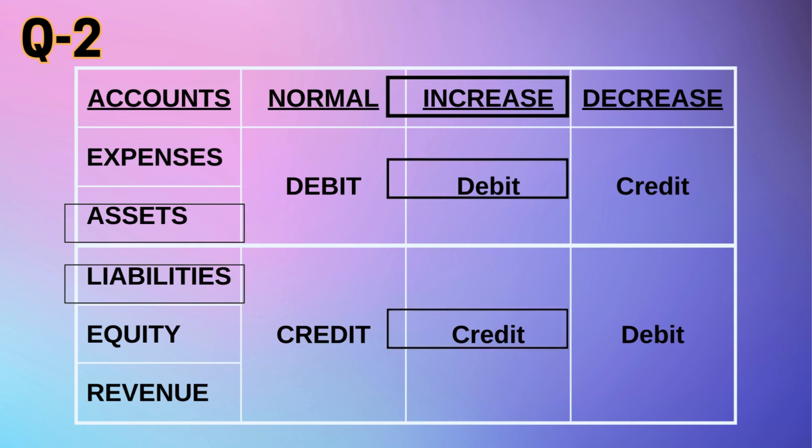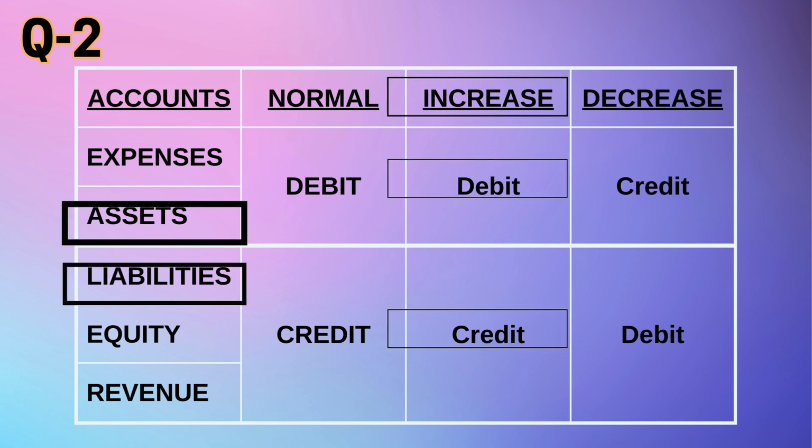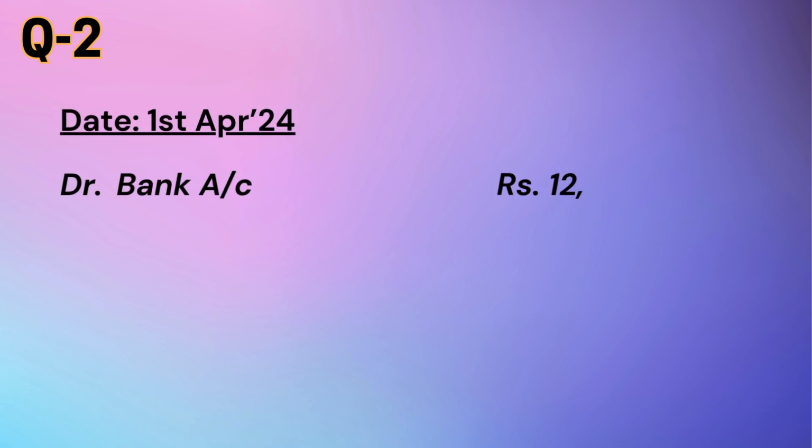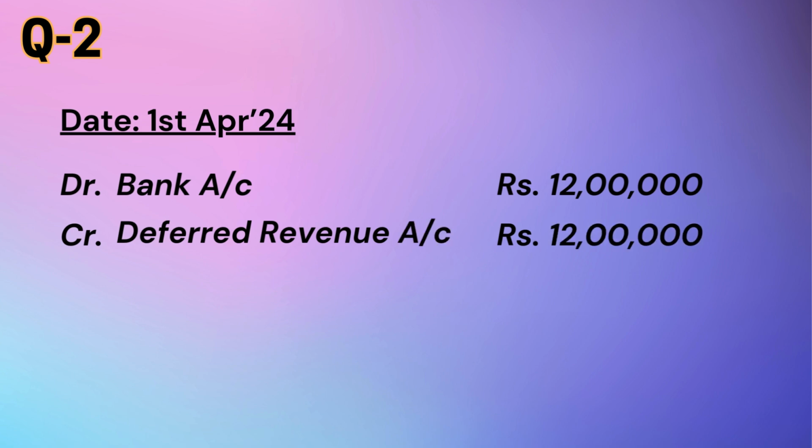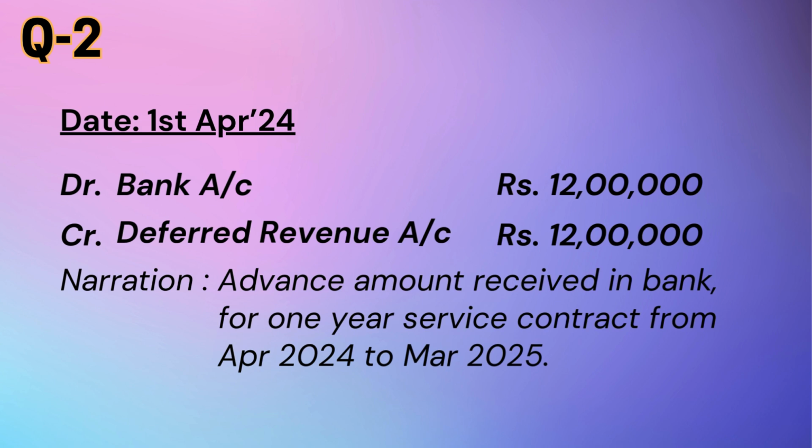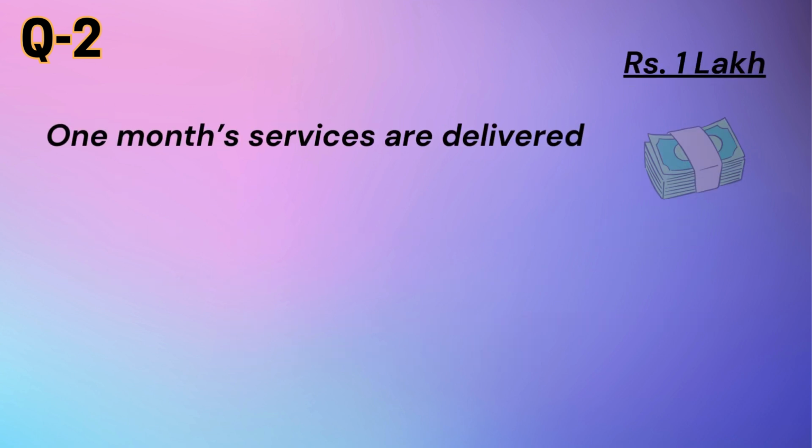Thus, the accounting entry to be passed in the books of ABC Limited on 1st April 2024 would be debit bank account Rs 12 lakhs as the amount received increases the bank balance, and credit deferred revenue Rs 12 lakhs as the balance of this account increases. This journal entry is being passed for the advance amount received in bank for the 1-year service contract from April 2024 to March 2025. Subsequently, at the end of first month, when 1 month services are delivered, revenue for that month is recognized.